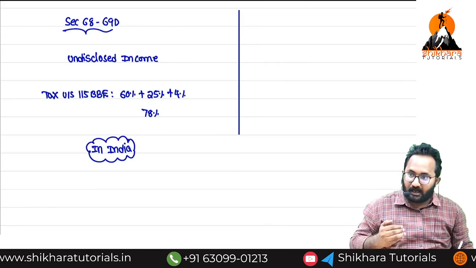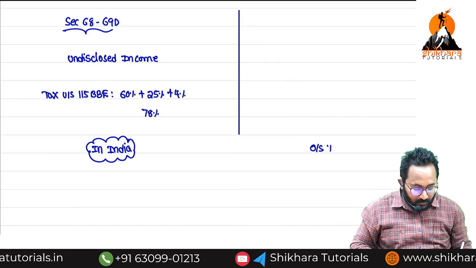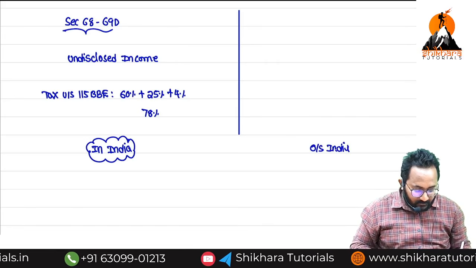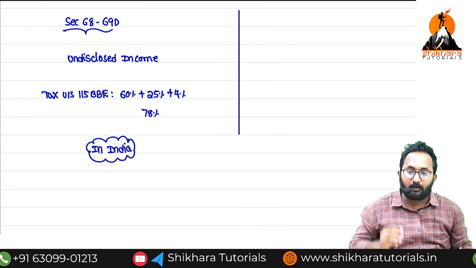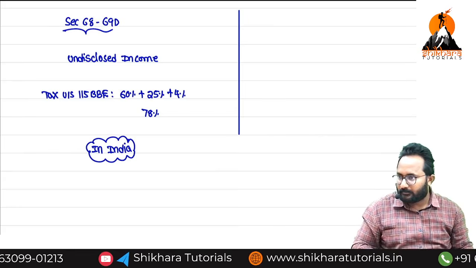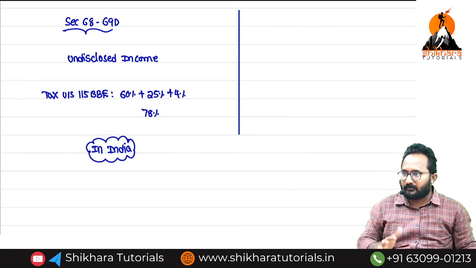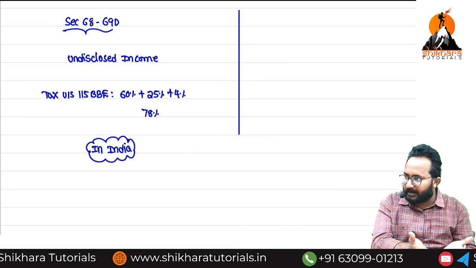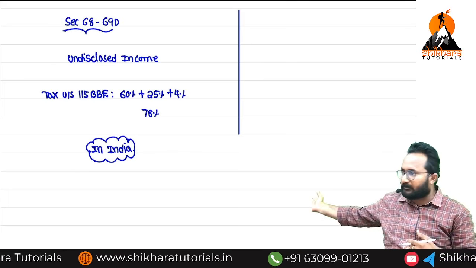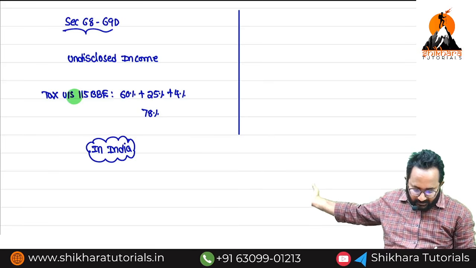If any undisclosed income is identified by the AO from outside India, then we have to apply the Black Money Act. This is the clear differentiation. Many students are confused about undisclosed income: in some cases you apply the Black Money Act, in some cases 115BBE.